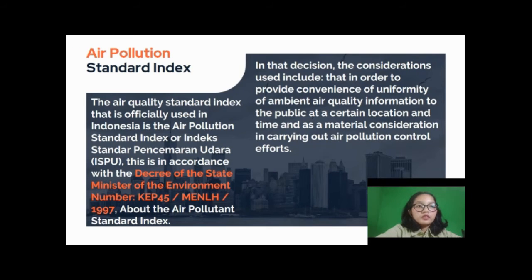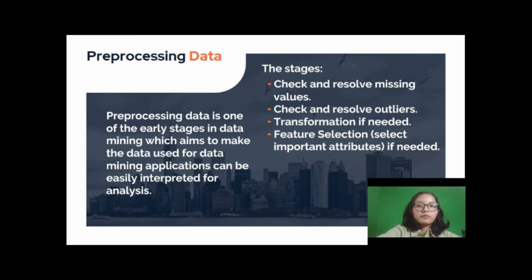In this decision, the considerations used include providing convenience and uniformity of ambient air quality information to the public at a certain location and time, and as a material consideration in carrying out air pollution control efforts.